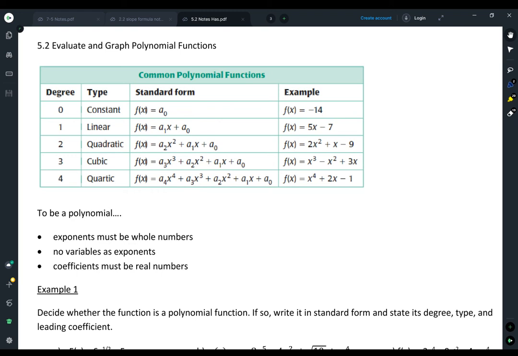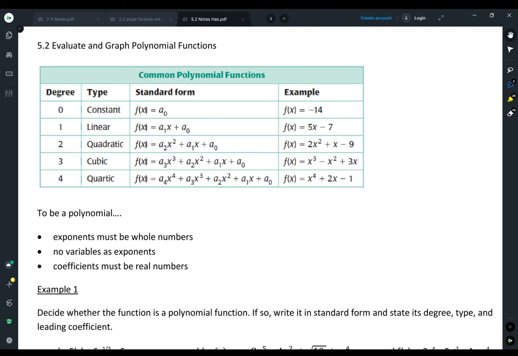We solved, we graphed, we had systems. We even looked at inequalities for linear equations. And then our last chapter, we shifted to quadratics. So we're looking at stuff that was degree 2, that was x squared. And we worked with those quadratics and we graphed and solved. So now we're extending what we know about solving equations to polynomial functions. So in 5.1, we spent a little bit of time working with exponents and getting a review on that.